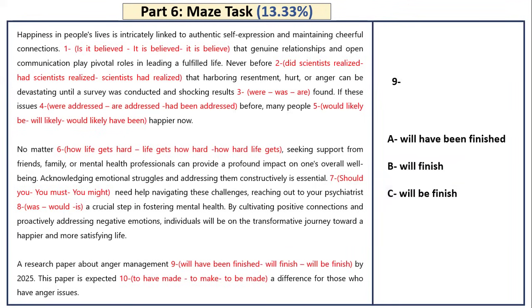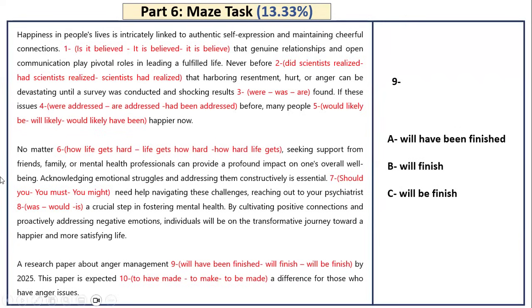Then full stop. By cultivating positive connections and proactively addressing negative emotions, individuals will be on the transformative journey toward a happier and more satisfying life. A research paper about anger management will have been finished or will finish or will be finished by 2025. This is future perfect passive, right?